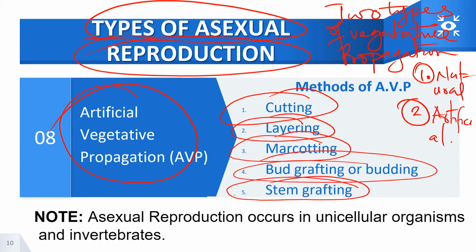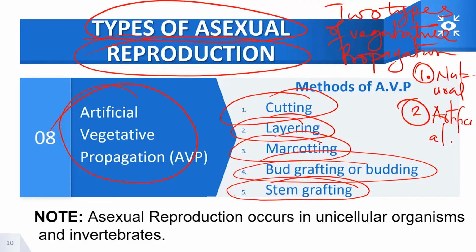So I'm going to explain them one after the other. Now, if you want to plant cassava, for example, you have to cut the stem and bury it under the soil. When you do such a thing, you are doing what we refer to as artificial vegetative propagation, known as cutting. Now, by burying it under the soil in a straight pattern or in a semi-horizontal pattern, that system is known as layering. So, layering and cutting are two types of artificial vegetative propagation.